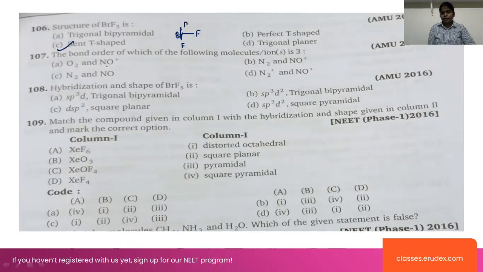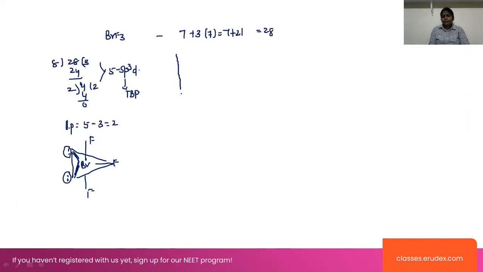Next one is the bond order. This is explained by using the molecular orbital theory. When I am explaining the molecular orbital concept, I am taking this example question also. Okay. Next one, hybridization and the shape of BrF5. Look at, in the case of BrF5. Look at this one.